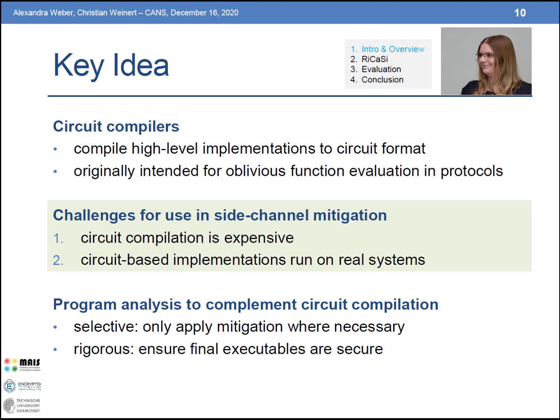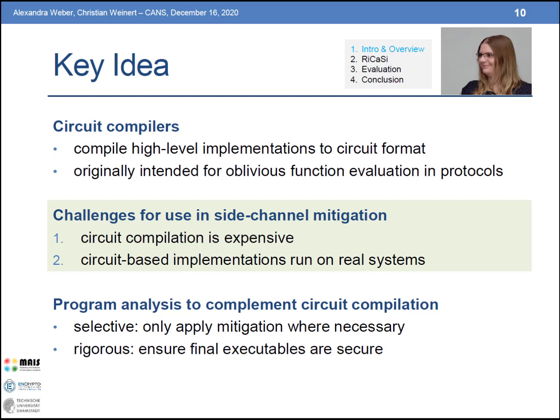Second, circuit-based implementations need to be run on real systems. While an abstract circuit avoids any side channels by design, for actually running the circuit it needs to be refined to a concrete executable. And this refinement step might introduce new vulnerabilities.